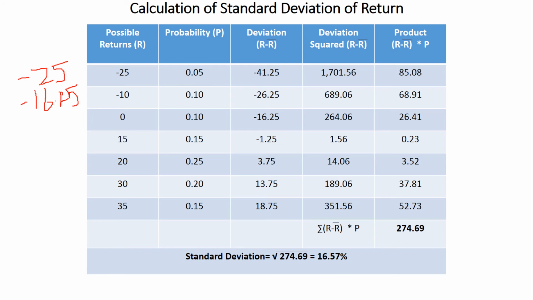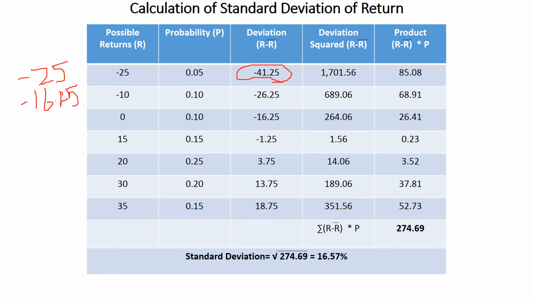The next one is deviation squared. Whatever deviation we have taken here, we are going to square it here. It means here we are going to multiply minus 41.25 with minus 41.25. So you will get 1701.56. So do this for all the values. So you will get summation of (R minus R bar) squared. Okay, but we need not take this total, but only we have to multiply.